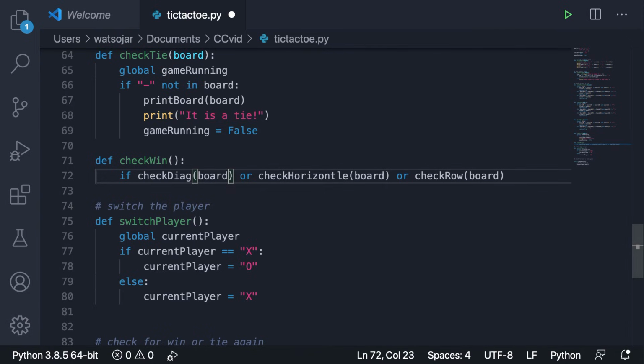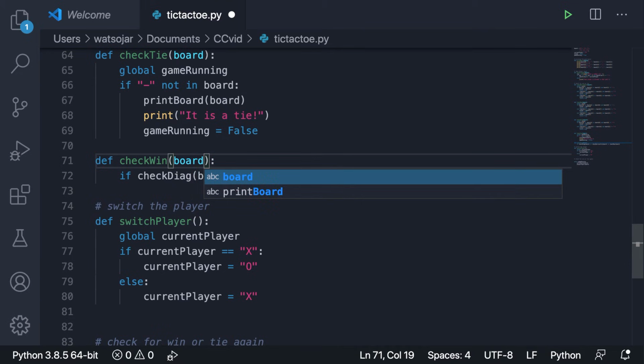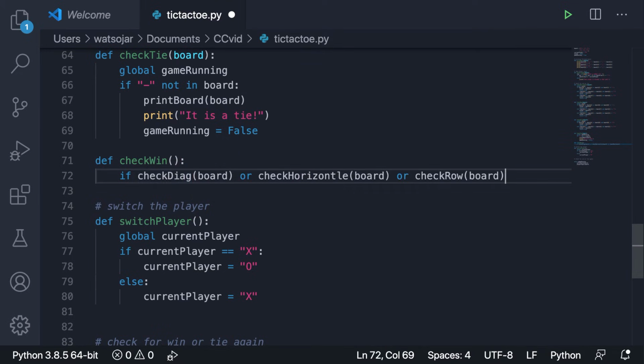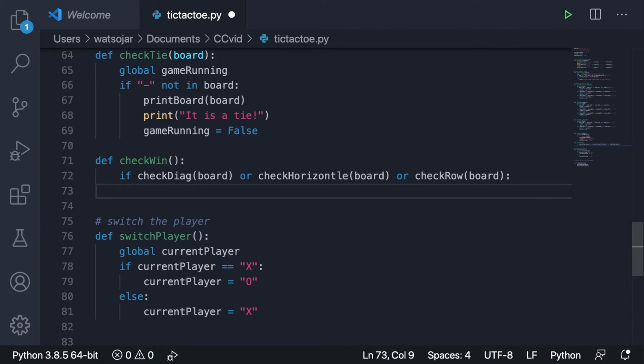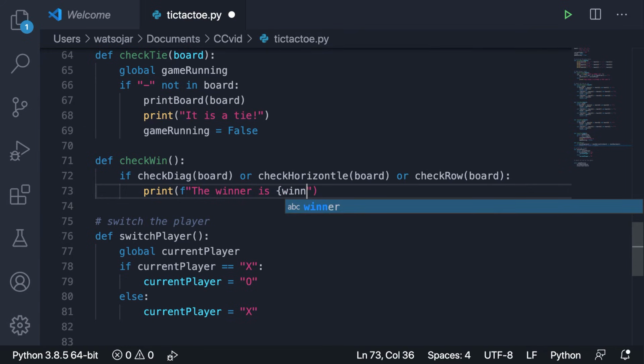And we're also going to pass in the board up to here. Actually, no, we don't need to do that up there. We're going to come down here, and we're going to say print. And then we're going to utilize an F string here. For those of you who don't know F strings, it's just a faster way to type in strings, instead of having to do that plus some other thing, right? You can just do an F string and say, okay, the winner is, and then put within curly brackets whatever you want to do, and we can tap into the winner.